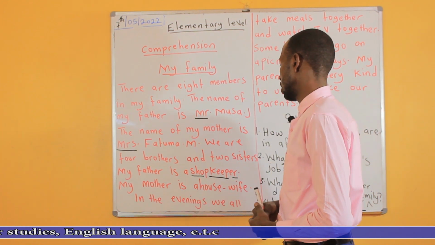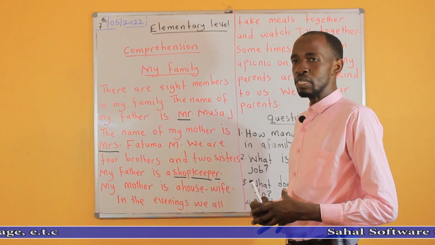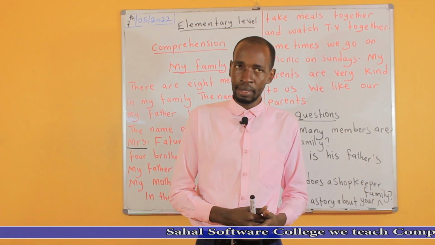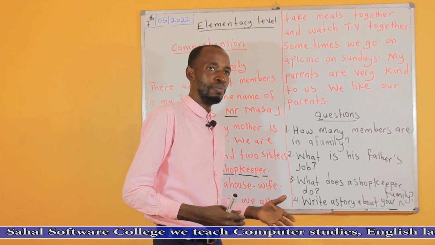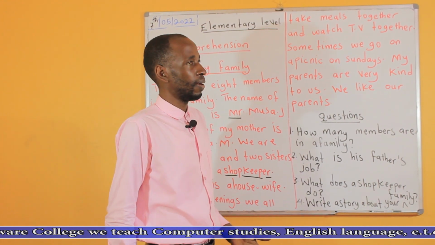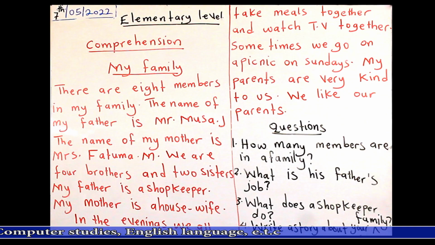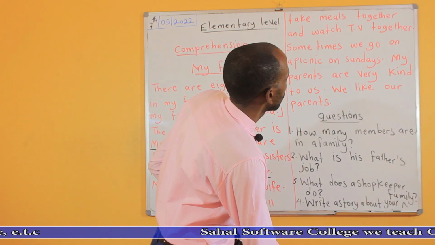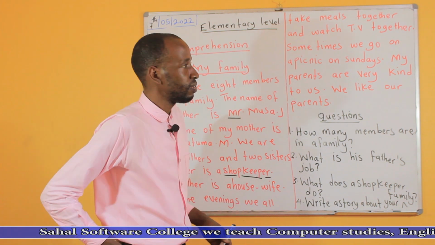In the evenings, we all take meals together. Meals means like food. They eat together. You will tell me why eating together is good. So for them, they eat together in the evening. And also, they watch TV together. I like this family. It's very good. So they eat together, and also they watch TV together. So this is very important.